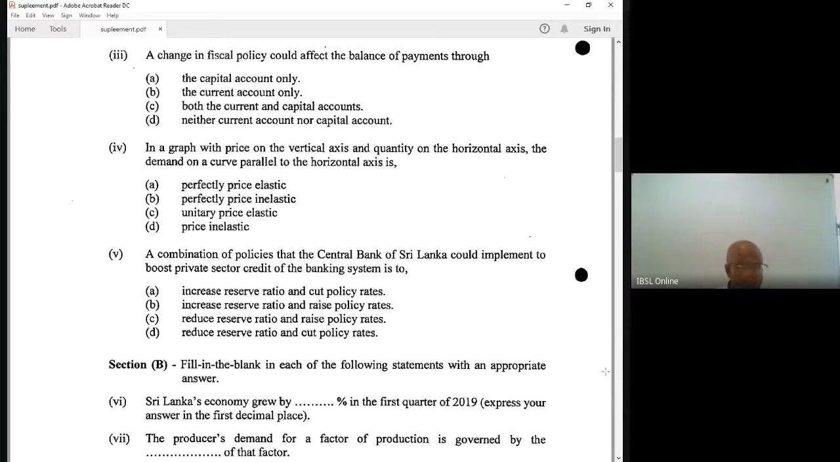Part D. Reduce reserve ratio and cut policy rate. Yes, correct. The workings are very important, right? These are monetary policy measures.